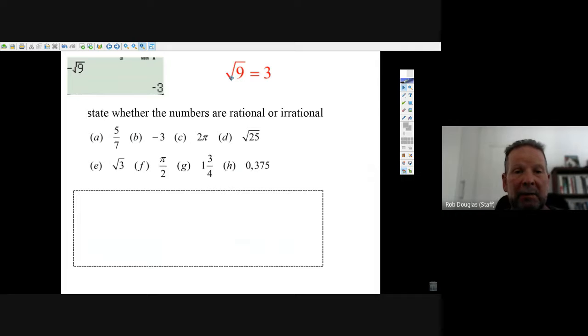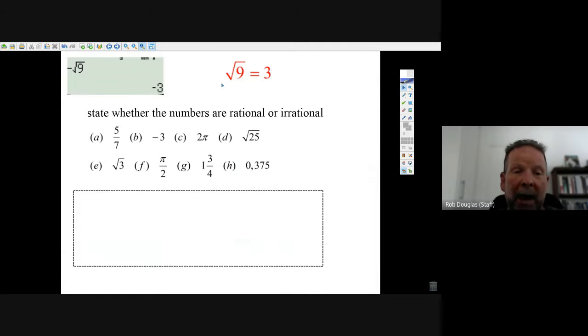And you might see the square root of 9 and think, oh, that's absurd, that must be irrational, but it's not. If it's a perfect square, the square root of 9 means what do you multiply by itself to equal 9? It's 3. 3 times 3 is 9. So that's a rational number. Don't be fooled. Even the negative of the square root of 9 is negative 3, and that's a rational number.